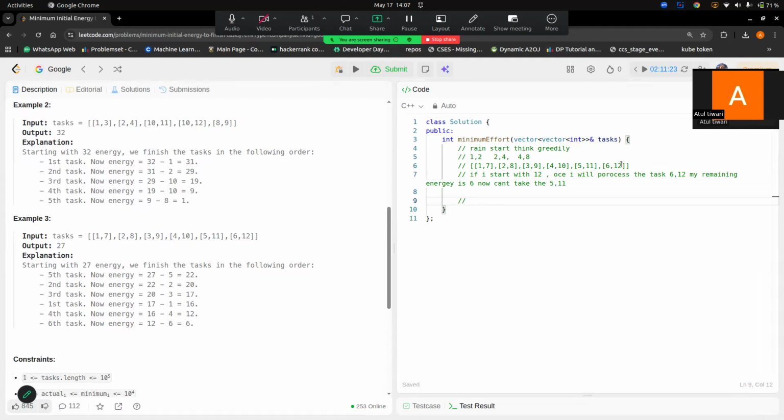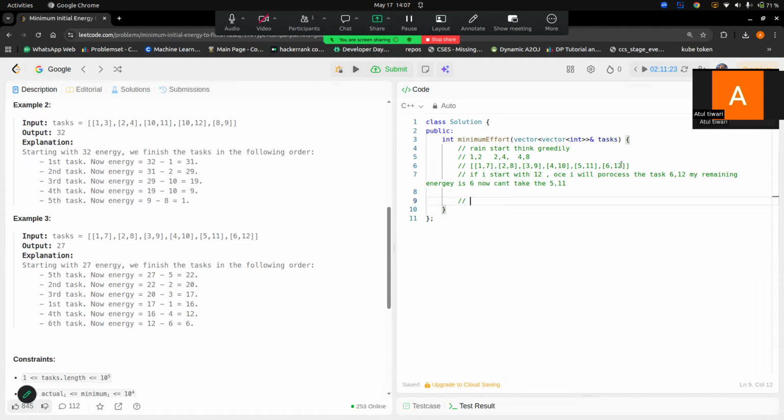So now the brain starts thinking another way: can we take the sum of maybe all the maximum energy required? But another problem is I want to find the minimum. So how will I find the minimum? There is one thing we need to notice here: somehow we know the maximum answer that is possible.